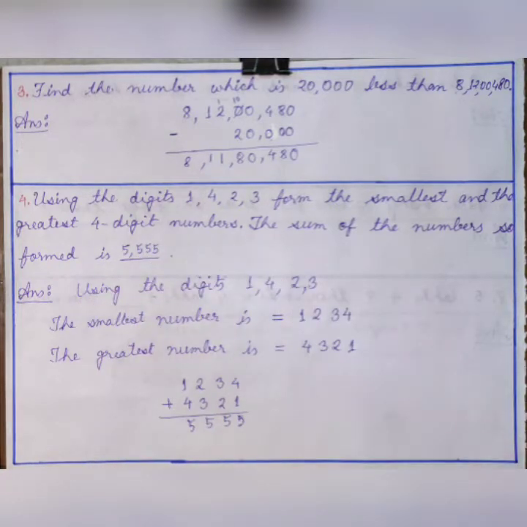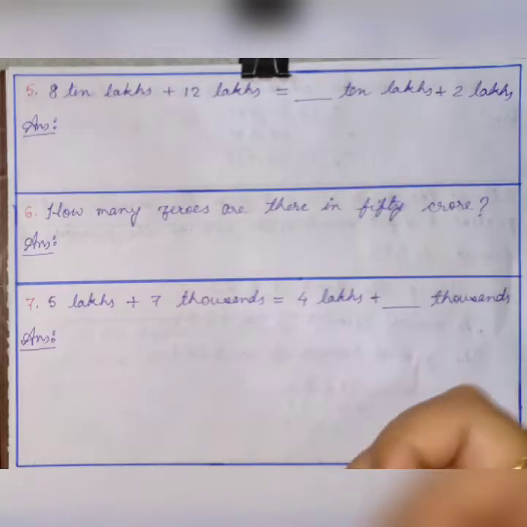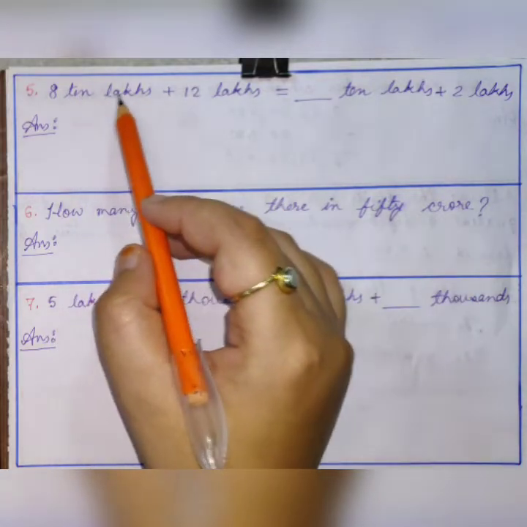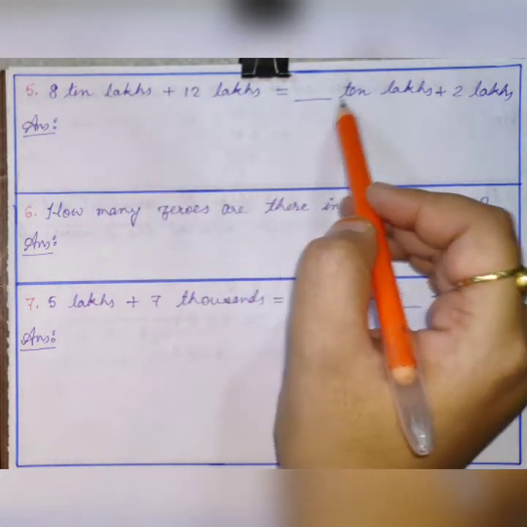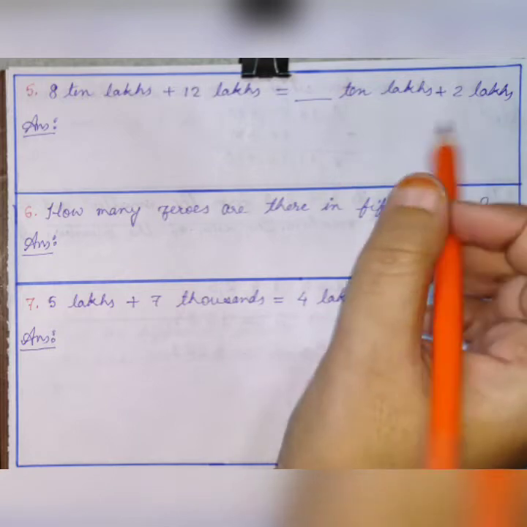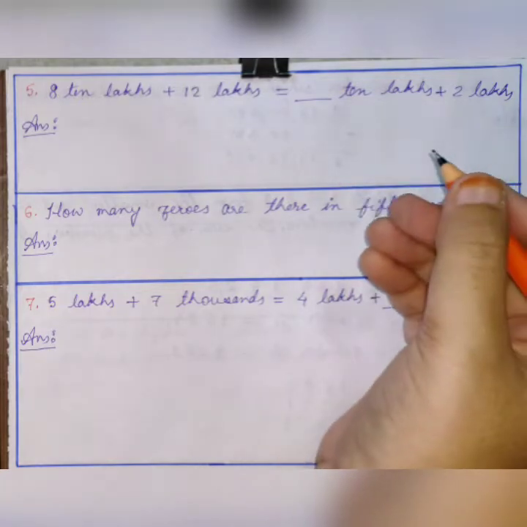Okay, so up to here we discussed the answers from question number 1 to question number 4, right? Now let us move to question number 5. Question number 5 is 8 10 lakhs plus 12 lakhs equals dash 10 lakhs plus 2 lakhs. How can you do this?